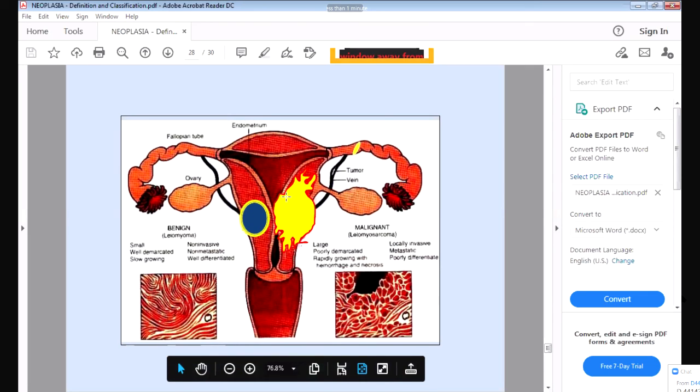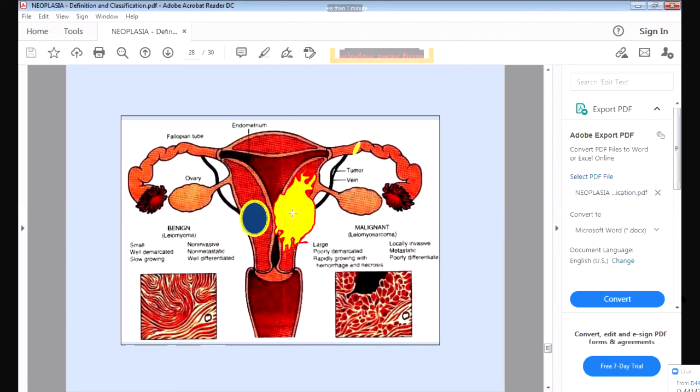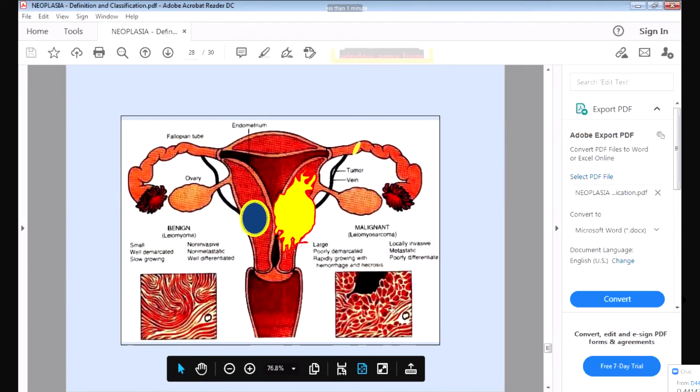Whereas the malignant tumor will be large in size, irregular in shape. It will be spreading to the surrounding tissue. It will be going into the blood to the different organs, liver, and metastasizing, and it will be poorly differentiated. It will not resemble the original tissue. So this is the difference between benign and malignant tumor. I hope all of you have understood.